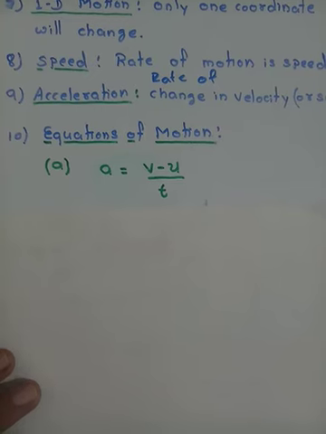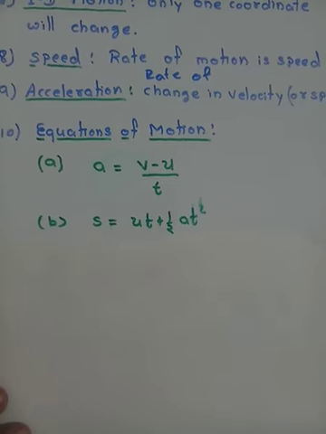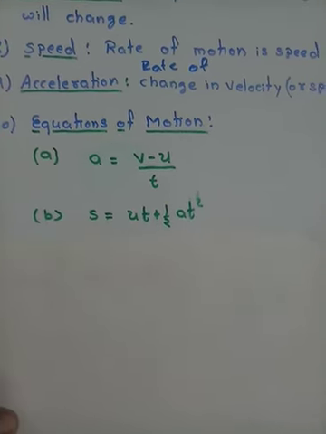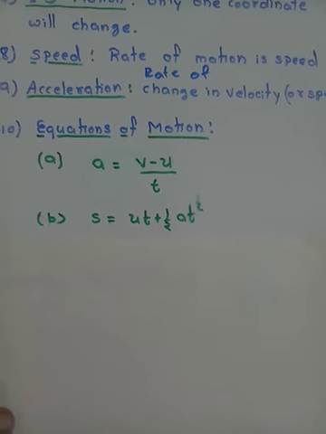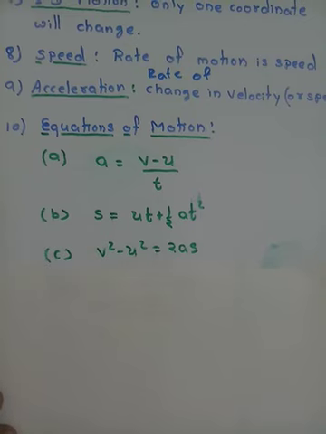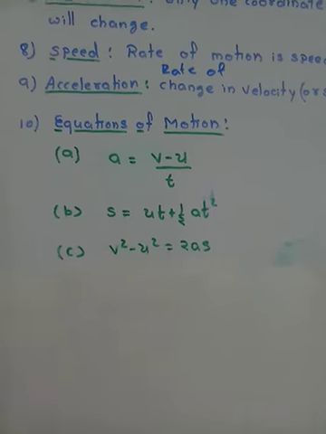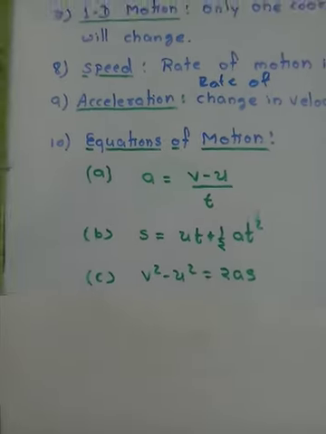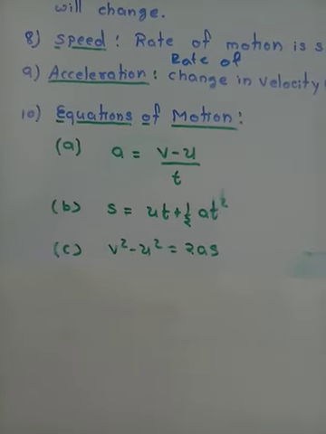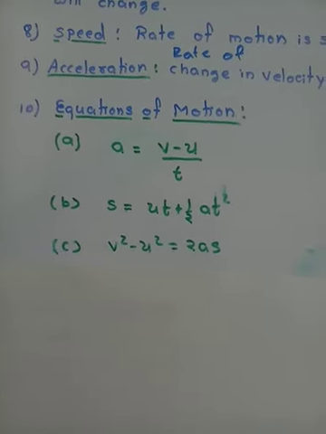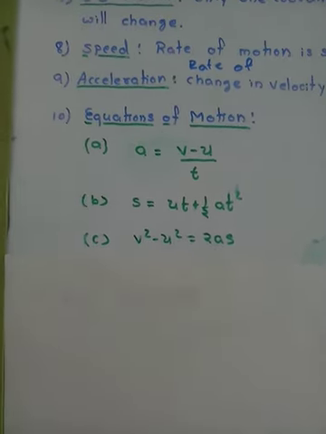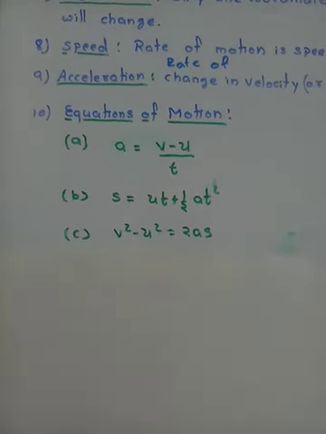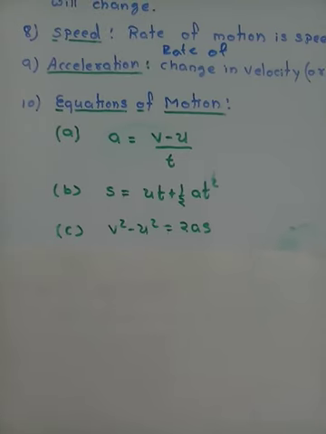The second equation, again simple one, s is equal to ut plus half at squared. The third equation, v squared minus u squared is equal to 2as.